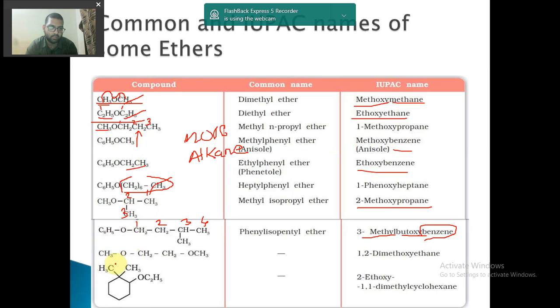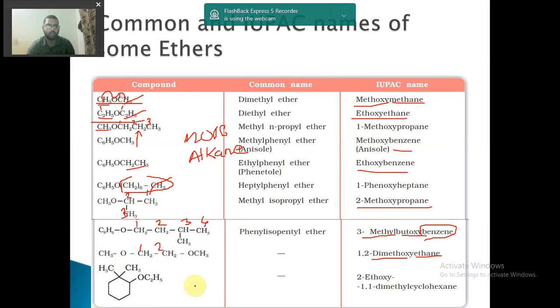Again let us see this. Here it is CH3, and here it is 1, 2, CH2. So here what is happening is that more than one oxy group is there. So our carbon chain will be like this, just 1, 2, methoxy and ethane. Again a 2 carbon atom chain will be written as ethane. So 1, 2, how many methoxy groups are there? 2. So we will write 1,2-dimethoxyethane.